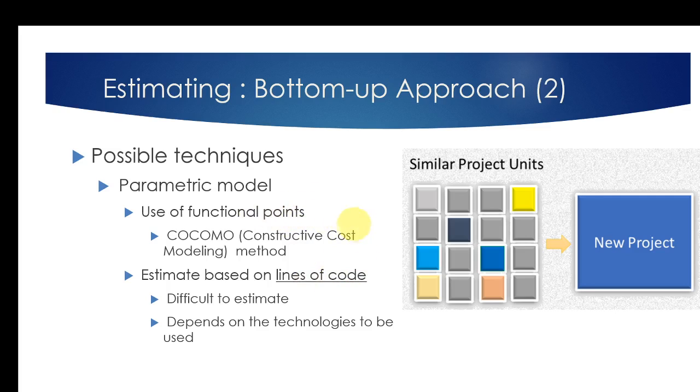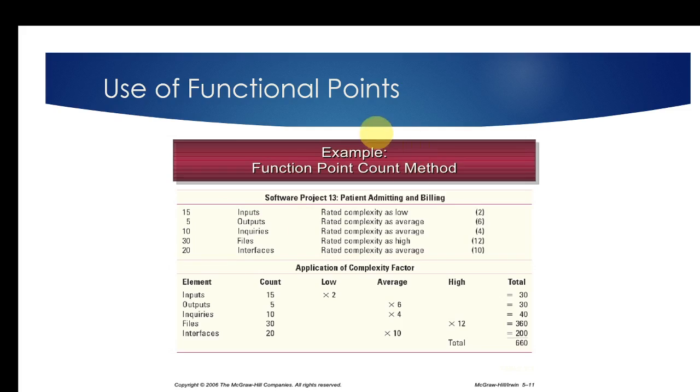We will briefly look at what is meant by function point based estimation. One specific way of doing estimation based on function points is the COCOMO approach, or Constructive Cost Modeling approach. This is how function point based costing looks at a very high level.